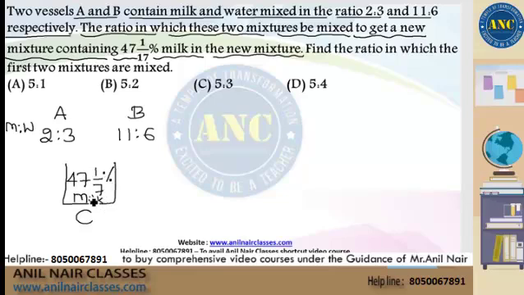That means out of a total 100 percentage of the mixture, 47 1/17 percentage is milk.